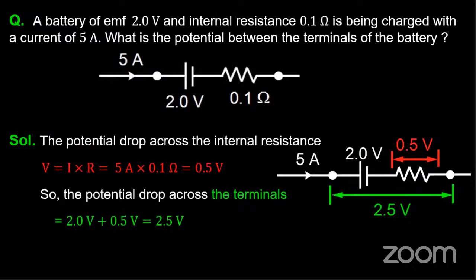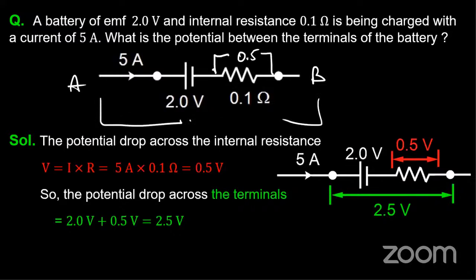Since I have connected a battery of 2 volts, the potential drop across the internal resistance is 0.5 volts. So if I call the terminals A and B, the total potential across A and B would be 2 volts minus 0.5 volts. Okay guys, so this was the small problem.